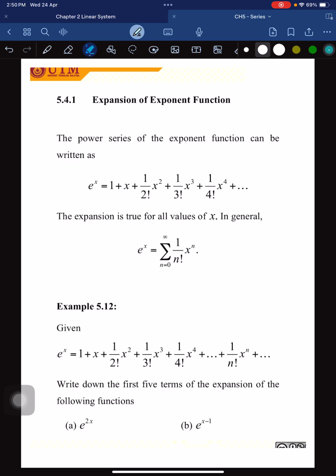First we try to get the expansion, or the power series, for the exponential. So for the exponential, this is the expansion equation. Let's see how we get that one.